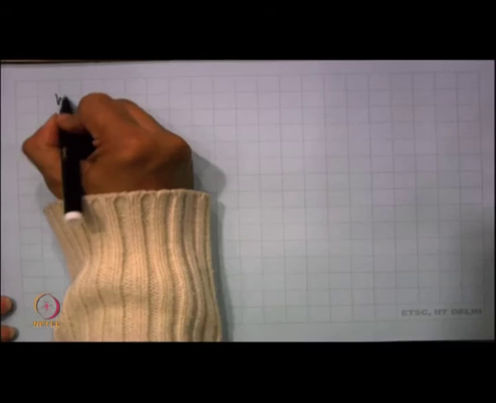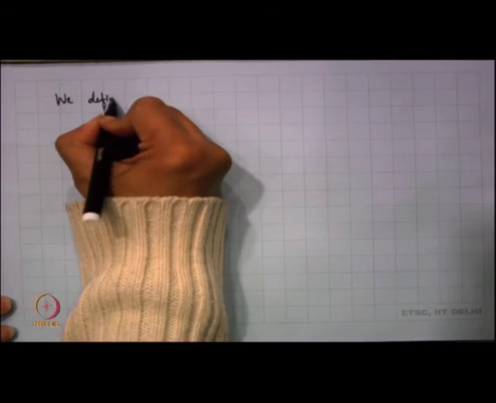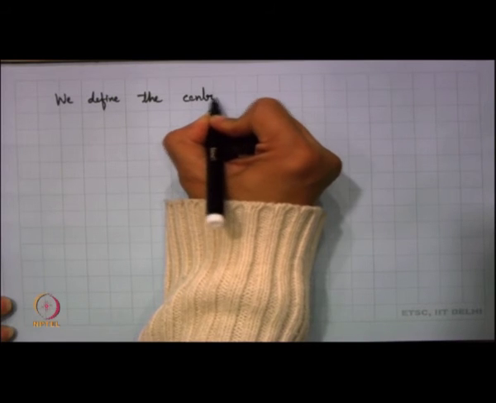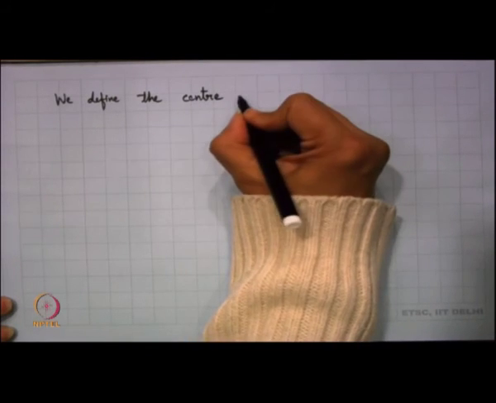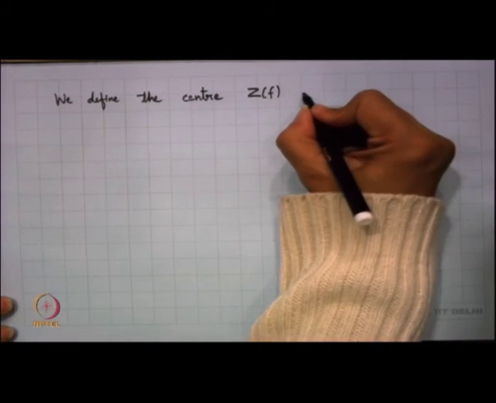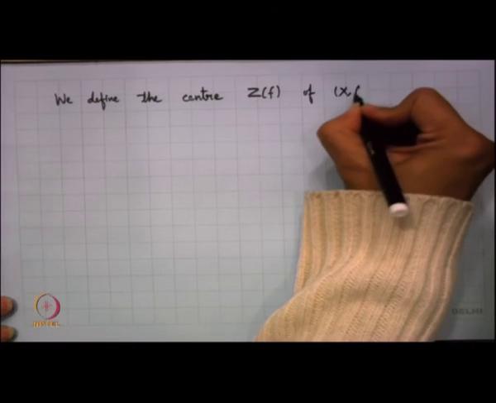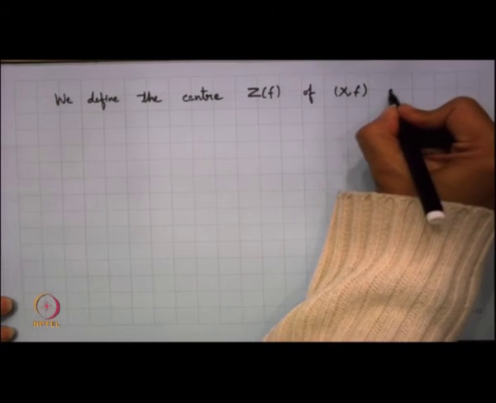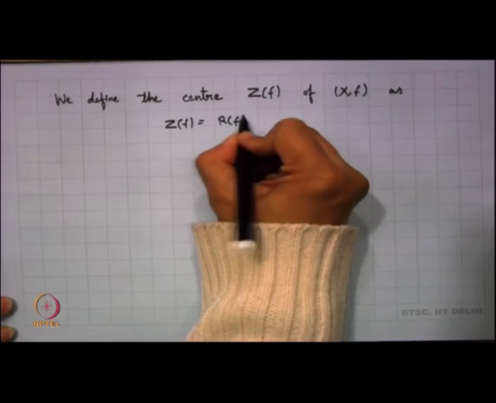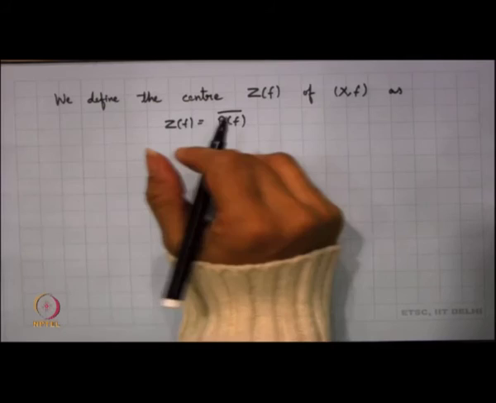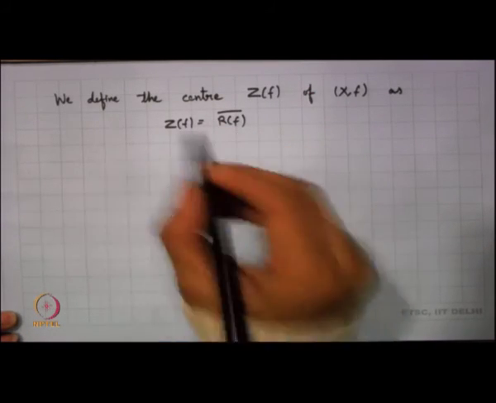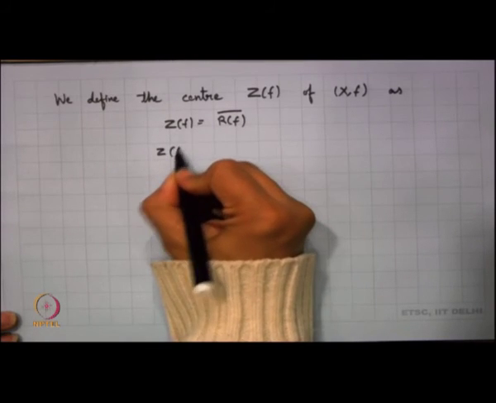So, we define the center of a dynamical system, which I am denoting as Z f, the center Z f of a dynamical system (X, f). So, this is basically the closure of all recurrent points, and we know that this center will always be a subset of the non-wandering set.